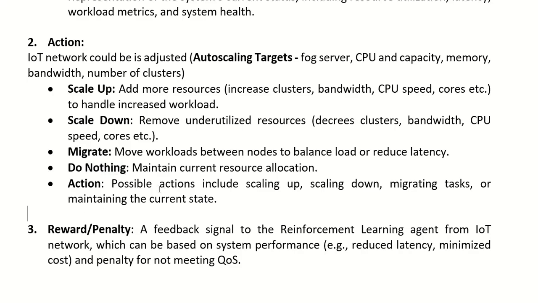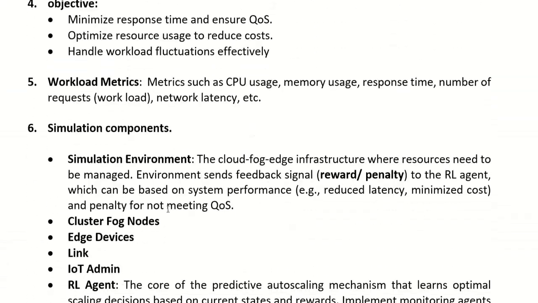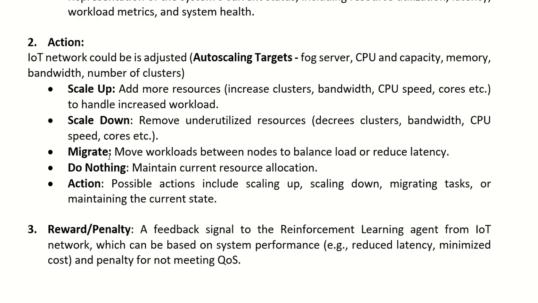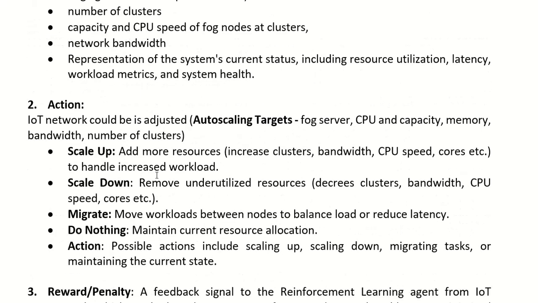So these are the possible actions, and based on these actions, the technique used is reward and penalty. These are the terms used in reinforcement learning. When the agent suggests some action, like upscale or downscale of the network resources, the system will try it, and if it benefits from it, then the IoT network will give the reward.